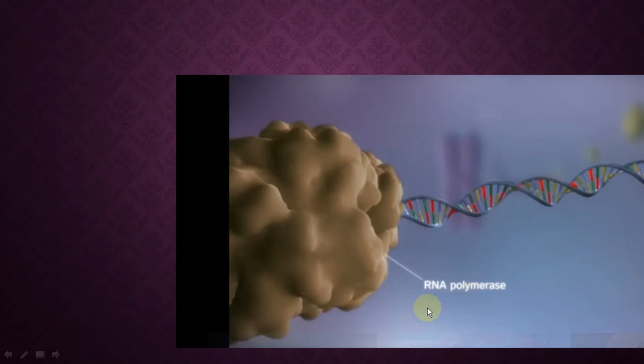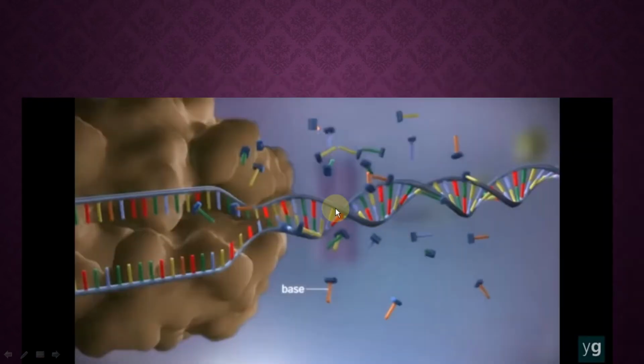What happens here? The RNA polymerase enzyme gets attached towards the upstream, at the promoter site. As soon as this RNA polymerase gets attached, both the strands of DNA get uncoiled.